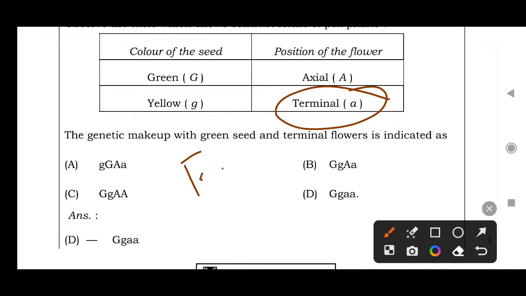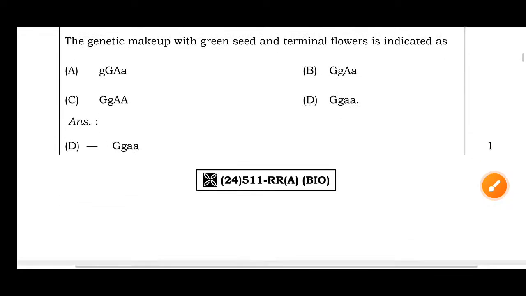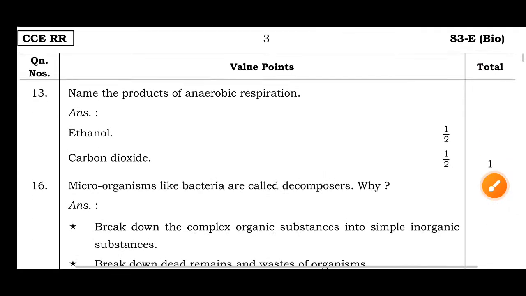In the first generation, F1 generation, what will come? Small a, small a, small a, small a. Then color of the seed green is there, but a mixture also will come. That's why capital G, small g, small a, small a. This is in F1 generation. Then in F2 generation, based on ratio, we see the checkerboard.